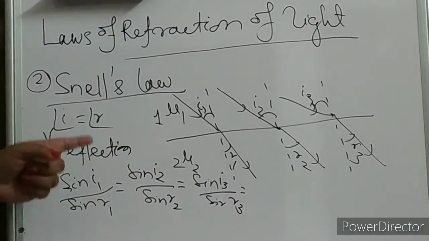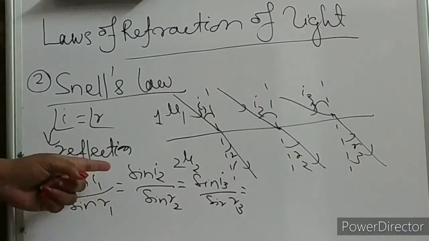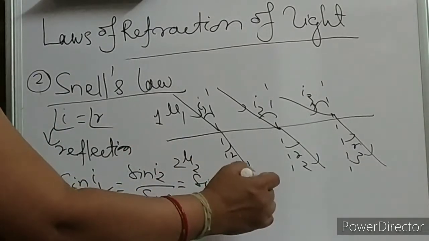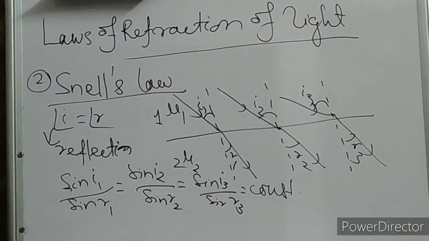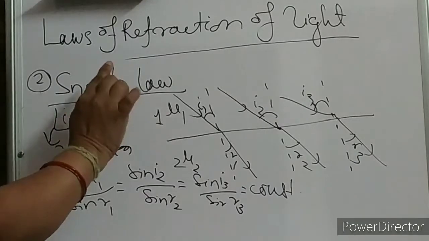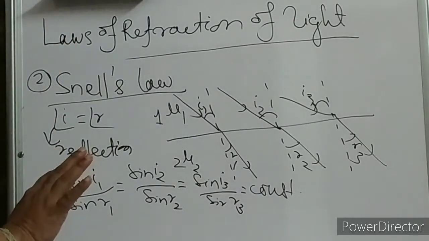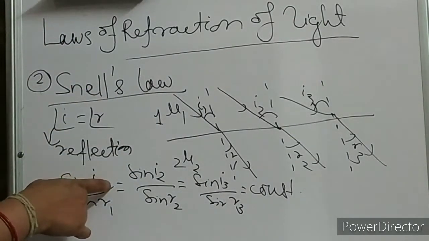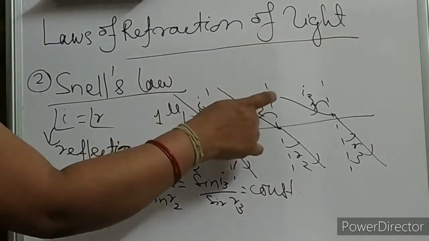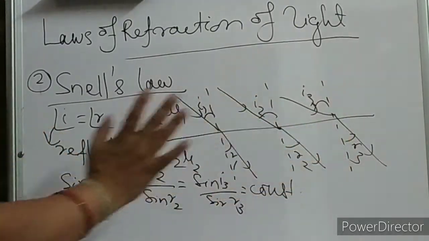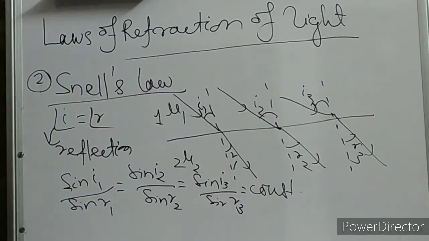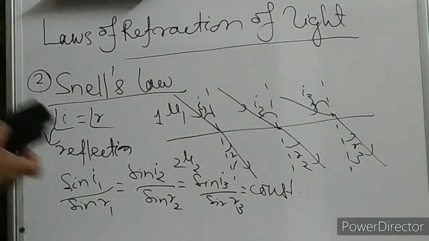All these ratios are constant. So what does it mean? Can I simplify this Snell's law? If we change the angle of incidence, there will be a change in the angle of refraction. What we have observed is that sin I1 by sin R1, sin I2 by sin R2, sin I3 by sin R3, all these ratios have a constant value. What does it mean?